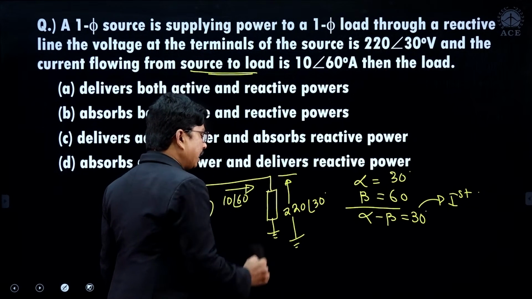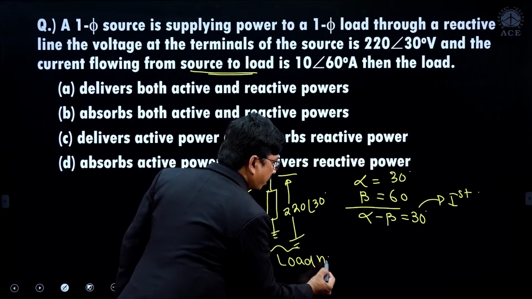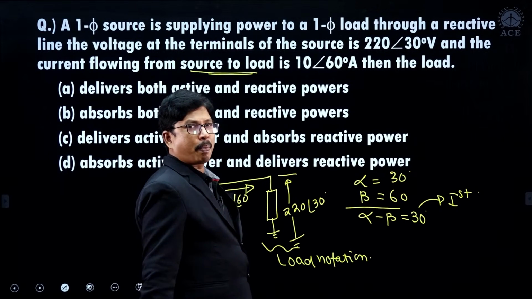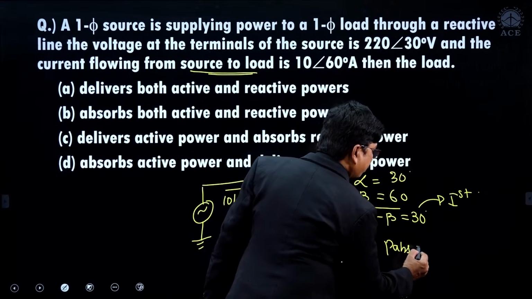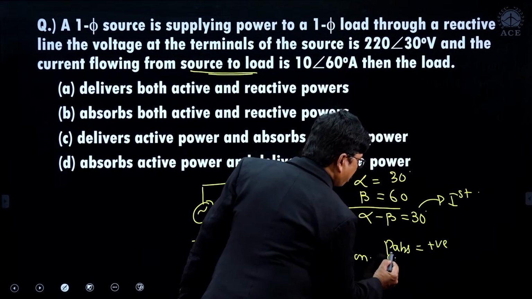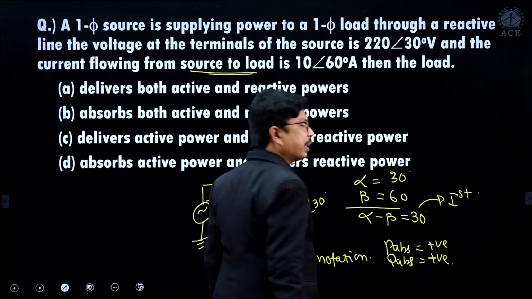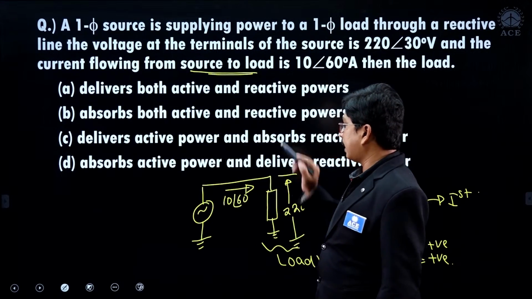The current is entering the load. It is the load notation. For load notation, which power you have to calculate? Absorbing power. So P absorbing will become positive and Q absorbing also will become positive.